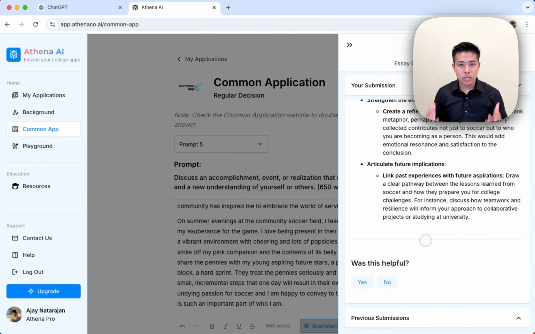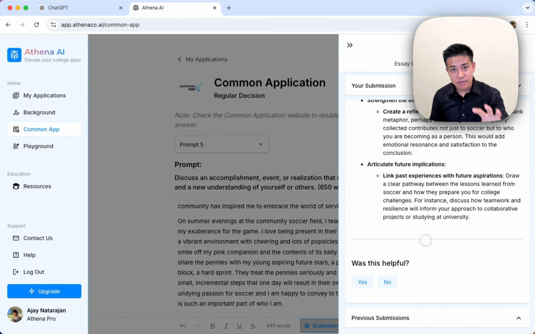So overall, in this platform, we have a lot of university-specific advice, and we've taken the time to retrain and reteach AI models how to give good college application essay feedback and brainstorming advice. And this really helps students get a leg up in the college admissions process.